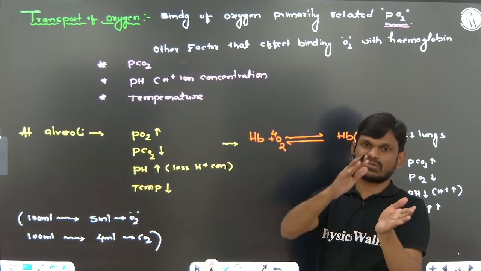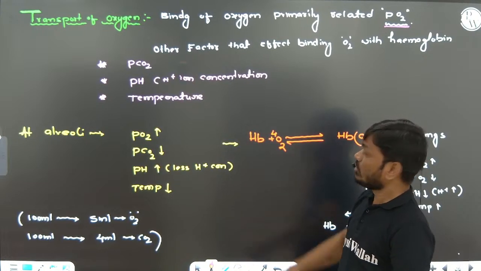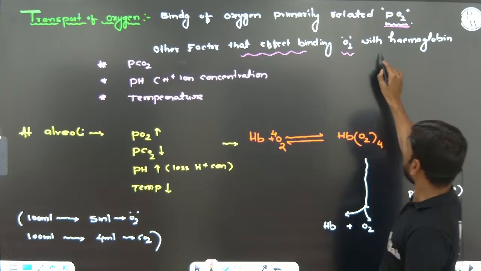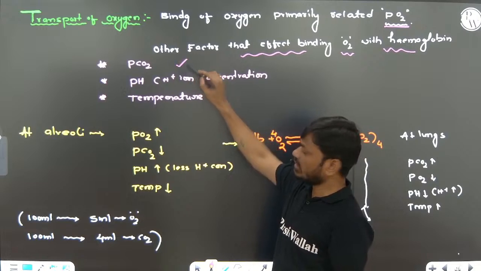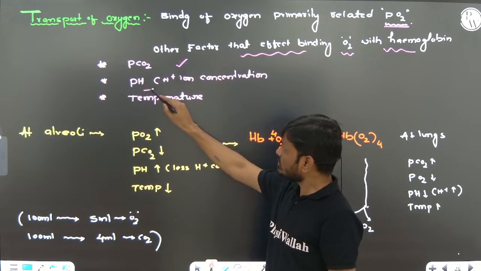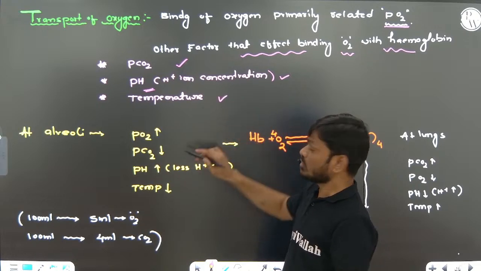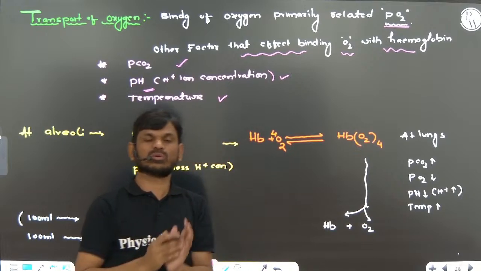If it is less, it will not combine. The other factors affecting oxygen binding with hemoglobin are partial pressure of carbon dioxide, pH, that is H plus ion concentration, and temperature.